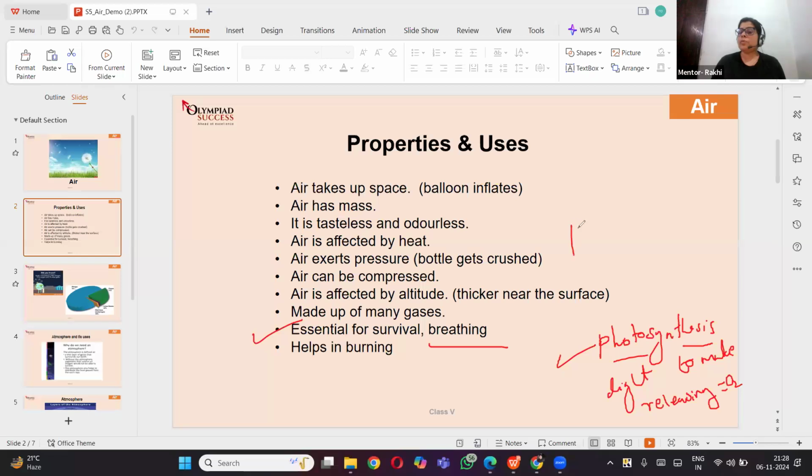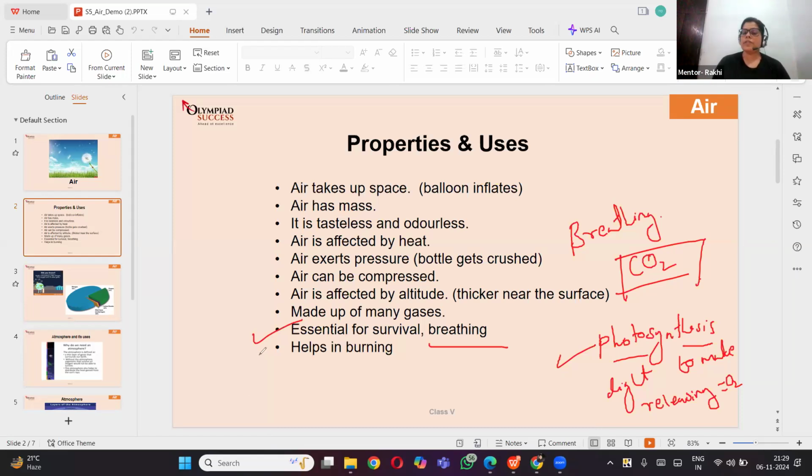When they do breathing, they release carbon dioxide just like you and me. So never get confused that plants take carbon dioxide and release oxygen while doing breathing. No, that's a different process. Like our digestion is different and breathing is different, similarly in plants, breathing is different and photosynthesis is a very different process, right? While breathing, they are releasing carbon dioxide, and while doing photosynthesis, they are releasing oxygen.